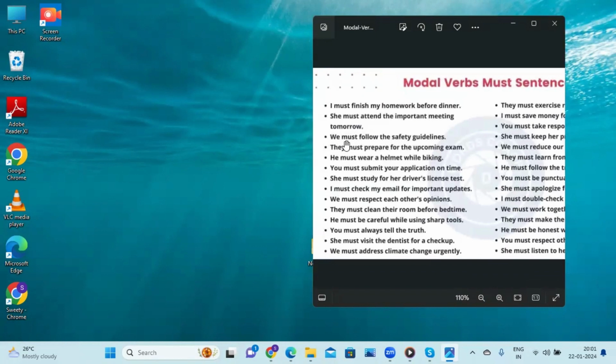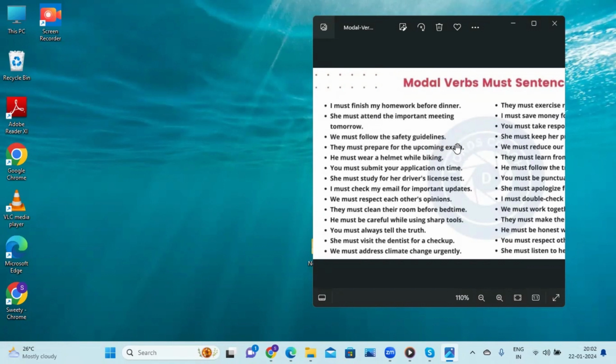And next one, we must follow the safety guidelines. This is for all of us. We have to follow these guidelines under must and should. It is compulsory. Everyone has to follow the safety guidelines. Otherwise, we have to face problems.